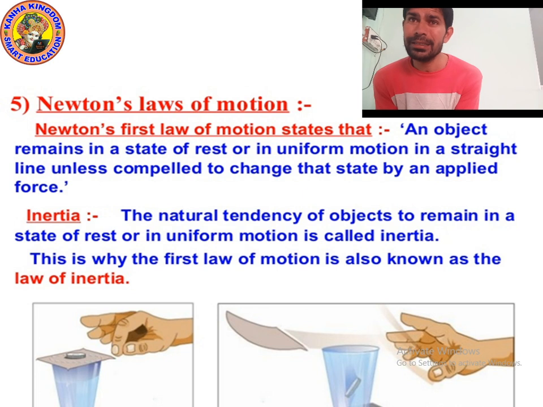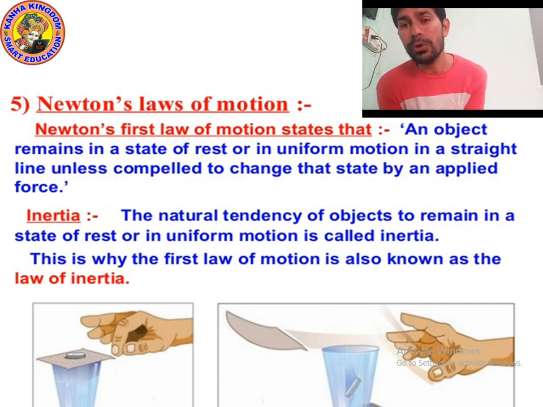It will try to remain at rest because according to Newton's law, if any object is at rest, it will remain at rest, and if it is in motion, it will still remain in motion unless an external force is applied. So when you use your finger to flip the cardboard, what will happen? The coin will not go away. The coin will try to maintain its position because the coin is at rest. So its tendency is to remain at rest.